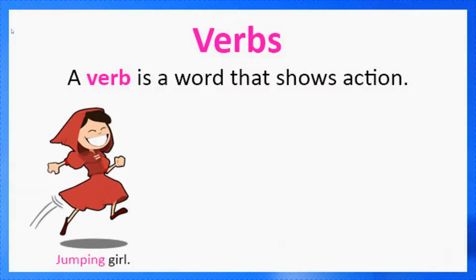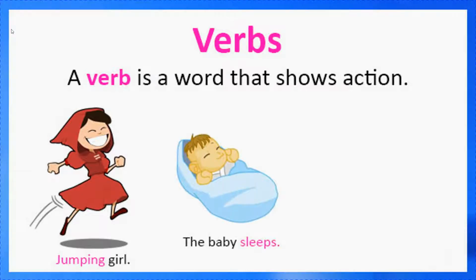For example, girl is jumping, so here jumping is a verb. We should write a girl is jumping, so is jumping will become a verb. Like the baby sleeps, so here sleeps will become a verb.